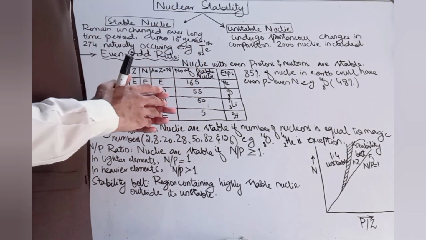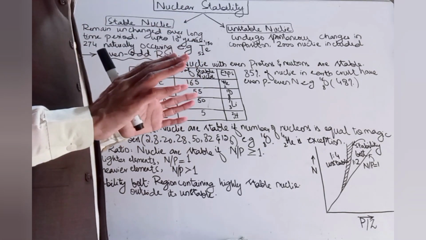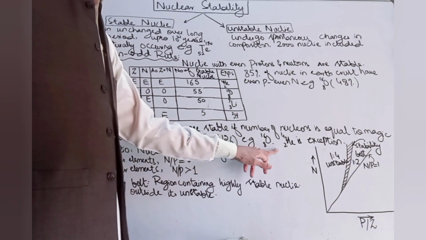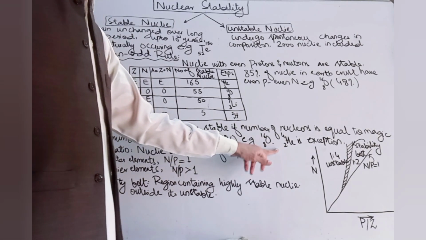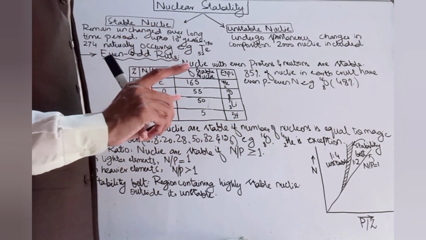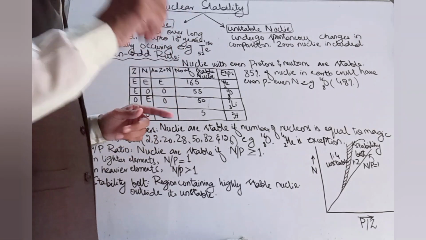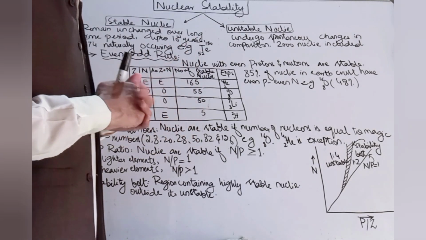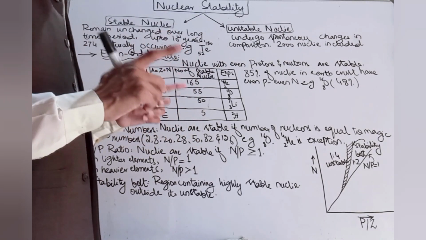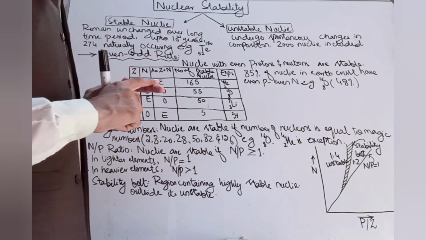So if the number of nucleons is equal to magic numbers, the nuclei are stable. But helium-4 (2,4) is an exception. It doesn't have magic numbers, but it is still a stable nucleus. So you must keep in mind that helium-4 is an exception to the magic number rule.